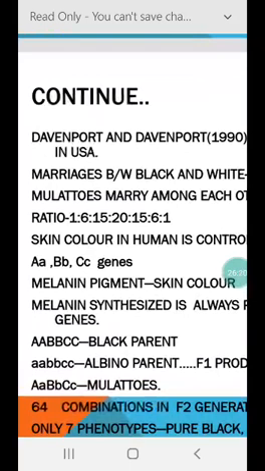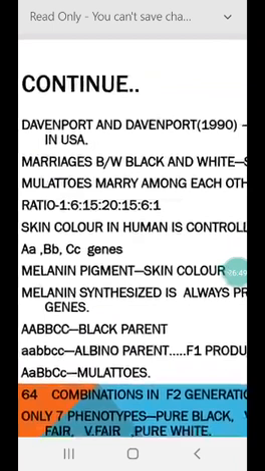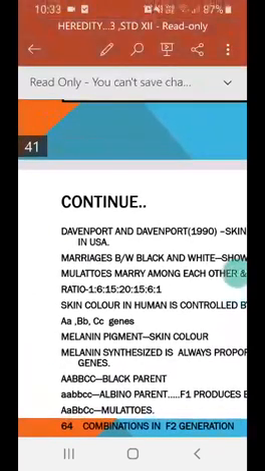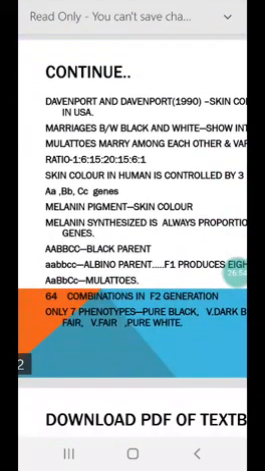And the presence of melanin pigment in the skin determines the skin color. Each dominant gene is responsible for the synthesis of a fixed amount of melanin, and the effect of all the genes is additive. Therefore, the amount of melanin synthesized is always proportional to the number of dominant genes. The more the number of dominant genes, the darker will be the skin color.